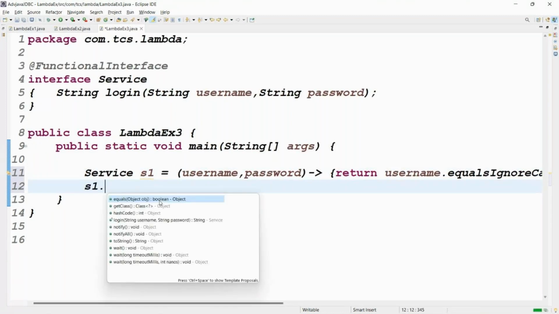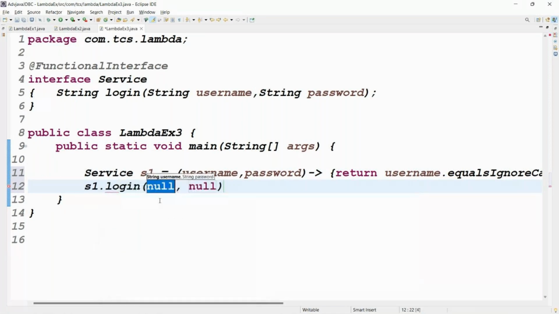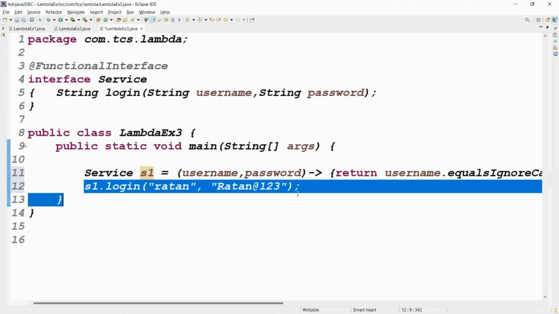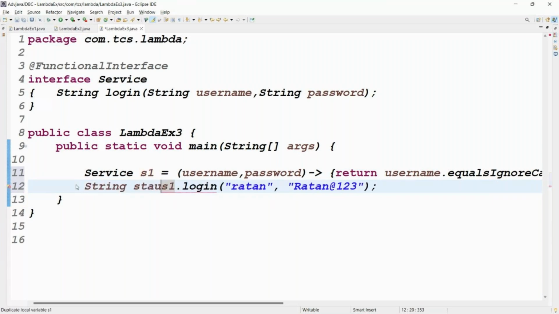S1 dot, which method? Login. We have to call login. We have to write the username Ratan. The password should be case sensitive: Ratan at the rate 123. Then you can take the string. Return type is there, right? We are calling which method? The login method. The return type is what? String. Then hold it in a string. String status 1.